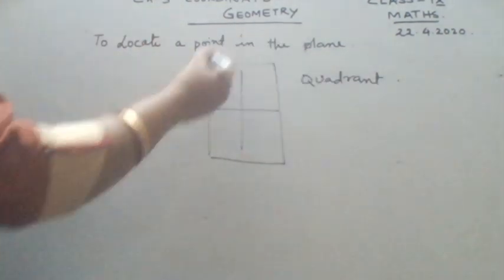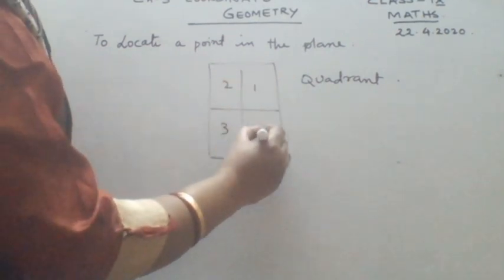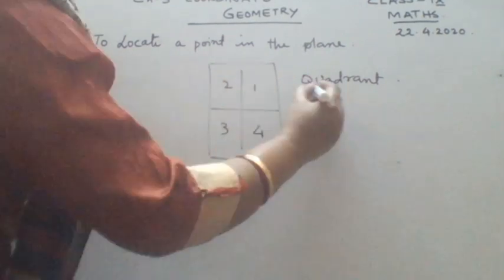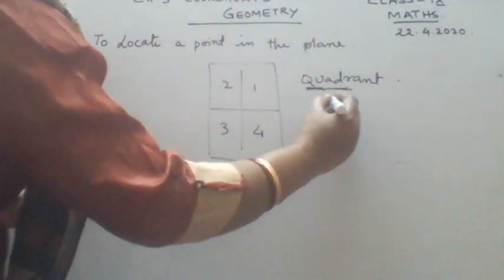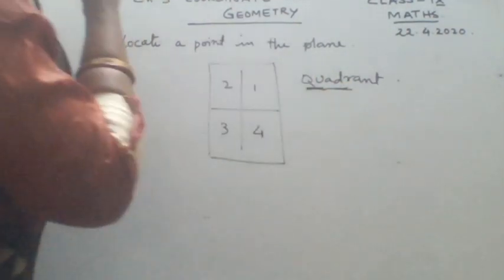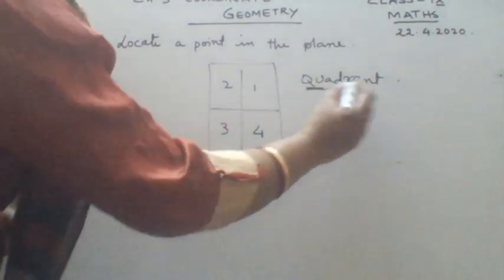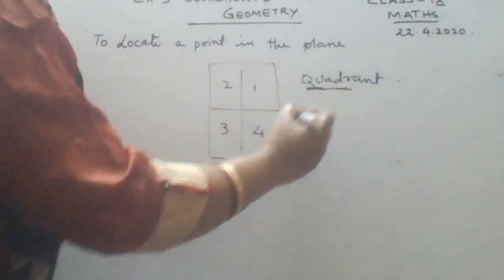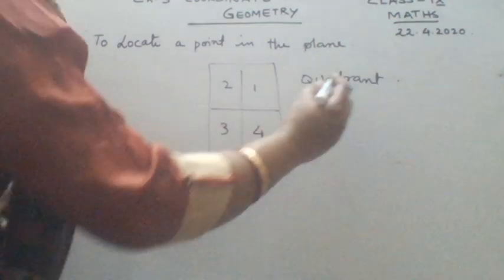Now how do you number the quadrants? This is 1, 2, 3 and 4. Why is it called quadrant? Because the word quadra has come from the number 4. So you say quadrilateral, that is with 4 sides. You are familiar with this word, quadra. So because the piece of paper is divided into 4 parts, we call it quadrant.